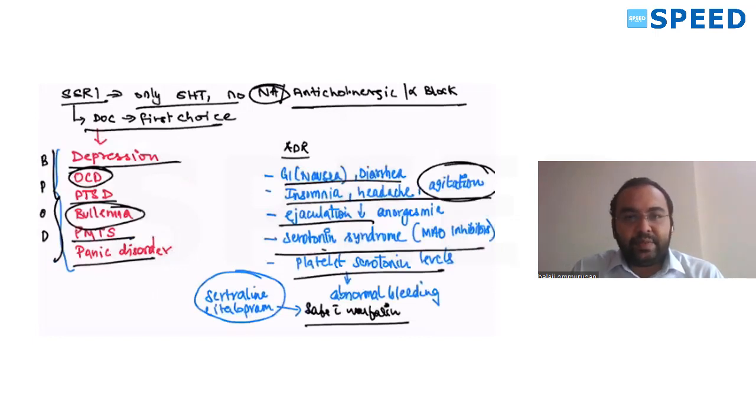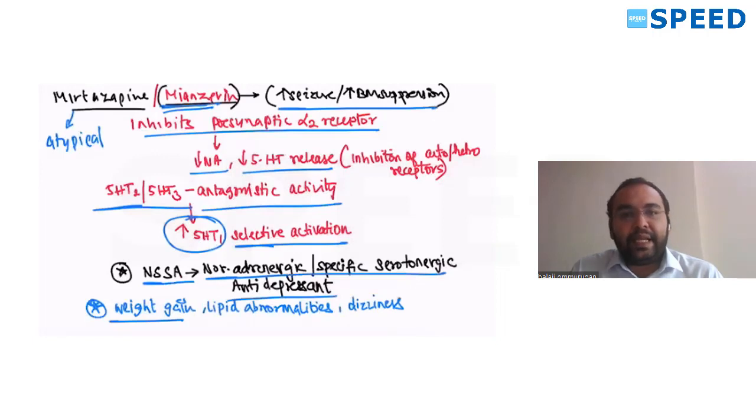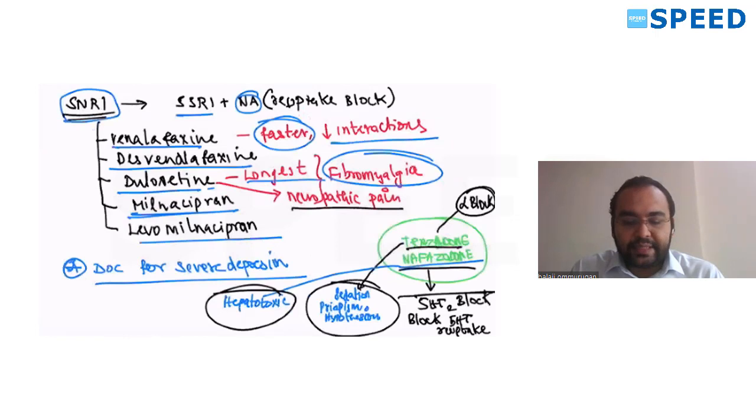We saw SSRIs, which act only on 5-HT, no noradrenaline, no anticholinergic, no alpha block, first choice of drug for BPOD. Mirtazapine and mianserin are atypical; they inhibit presynaptic alpha 2 receptors. SNRI is SSRI plus noradrenergic reuptake block. 5-HT2 block, trazodone and nefazodone are other atypical antidepressants. Okay.